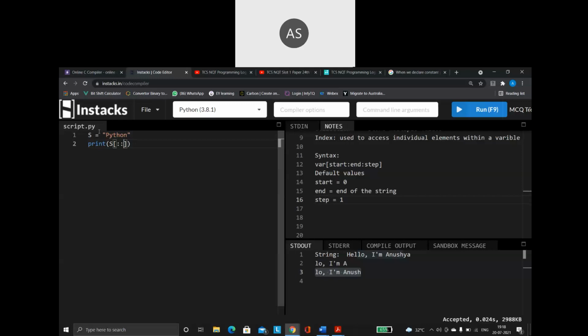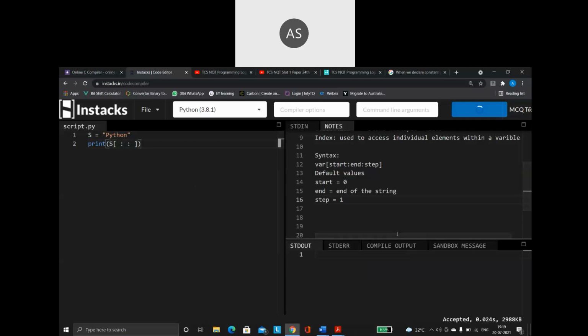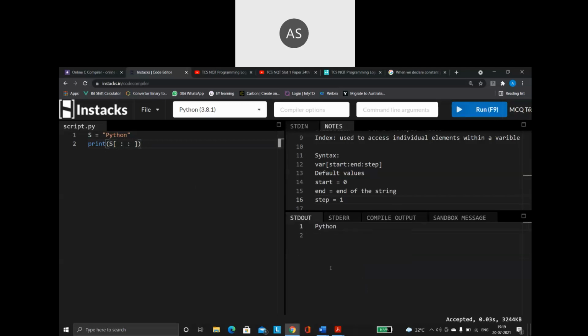But remember, even though you are not giving the values, the colon is compulsory. You cannot forget the colon. Here I am not mentioning any values, but I am giving all the colons. The starting value, I have not given. Ending value, I have not given. Step value, I have not given. Now, when you run this program, see what will be printed.